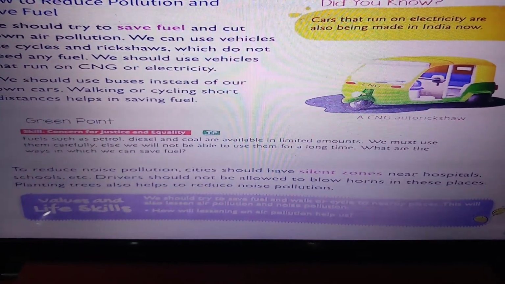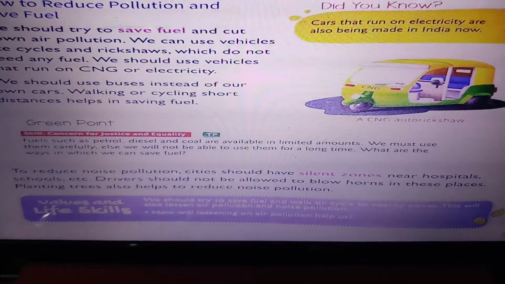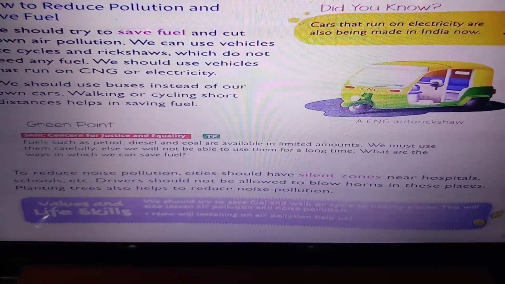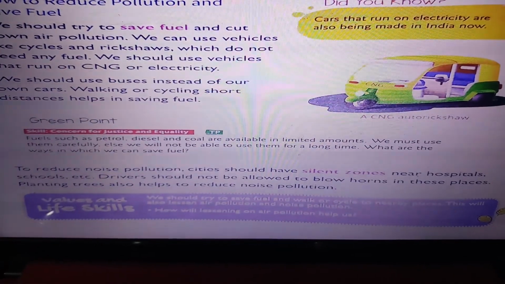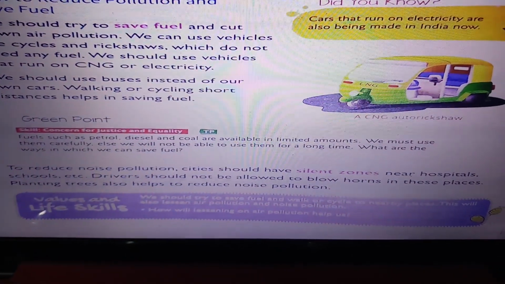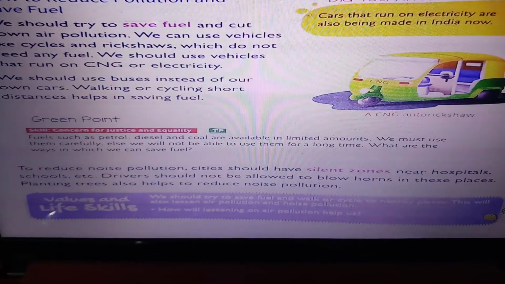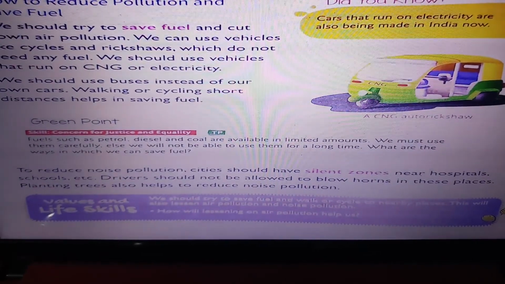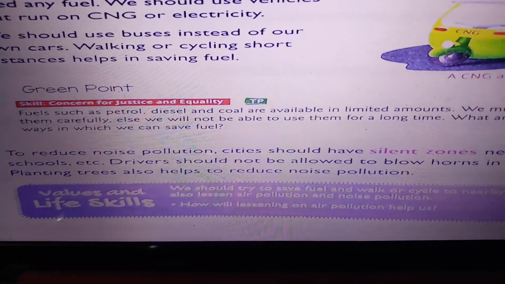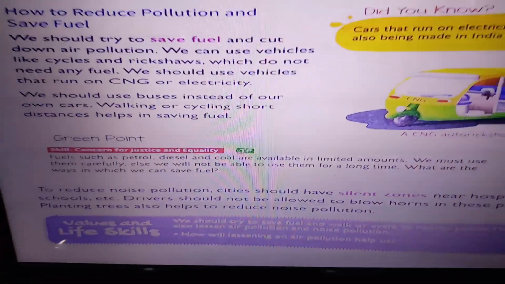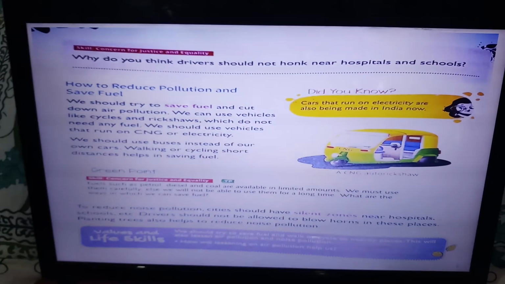So how do we reduce noise pollution? By having silent zones near hospitals and schools. In these silent zones, the drivers are not allowed to blow their horns. In these places, they should not blow the horns of their vehicles. And planting trees also helps in reducing noise pollution. I hope this is clear to all of you.